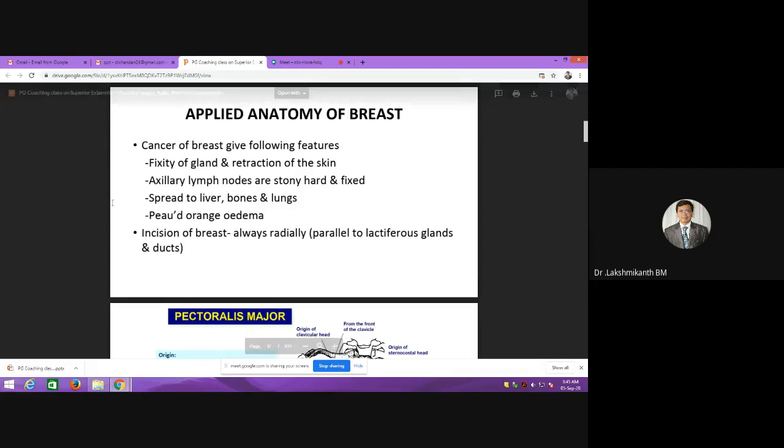I already told you there may be spread to the liver, bones and lungs. This is through what we call the intercostal group of lymph nodes. The intercostal group of lymph nodes will be going towards the Batson venous plexus. The Batson venous plexus is near the vertebra, so it can easily spread into the bones. And to the lungs, it can spread through the parasternal group of lymph nodes, and to the contralateral breast also it can spread through the parasternal group of lymph nodes.